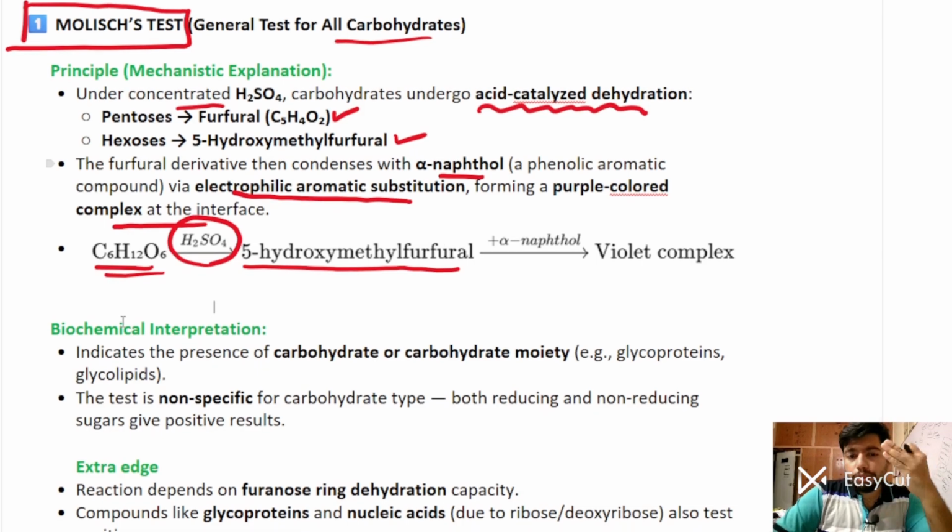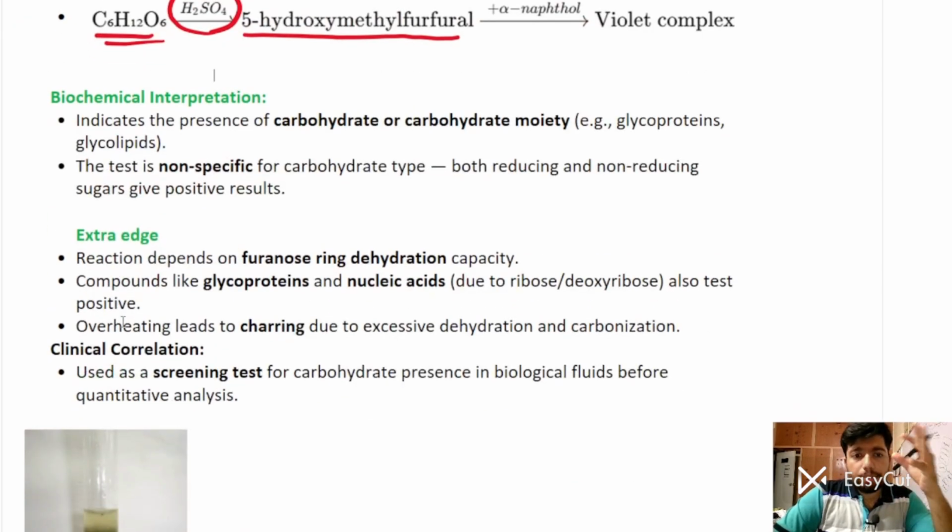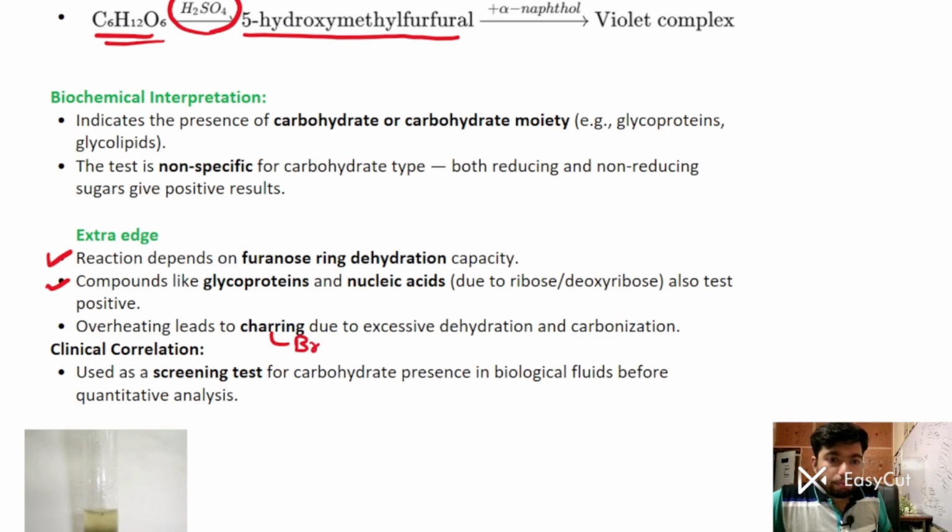What extra information you should take care of is that the reaction depends on the furanose ring dehydration capacity. How much dehydration it performs will decide the result. Compounds like glycoproteins and nucleic acids, due to ribose and deoxyribose, also show this test positive. But when you overheat, when excess dehydration is performed, when you add excess acid, it will lead to charring, and charring will yield a brown color. The sugar will be charred.